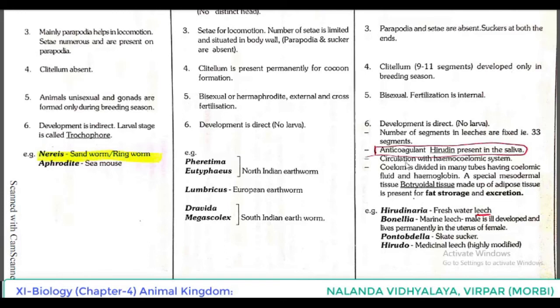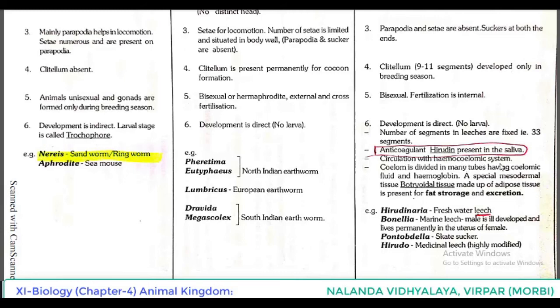Usually what they do is make a Y-shaped wound on the host and then suck the blood. During sucking, if the blood gets clotted, it is not possible to suck. So for that, what is present in their saliva? Anticoagulant. That means the blood won't clot. So anticoagulant hirudin is present in the saliva.